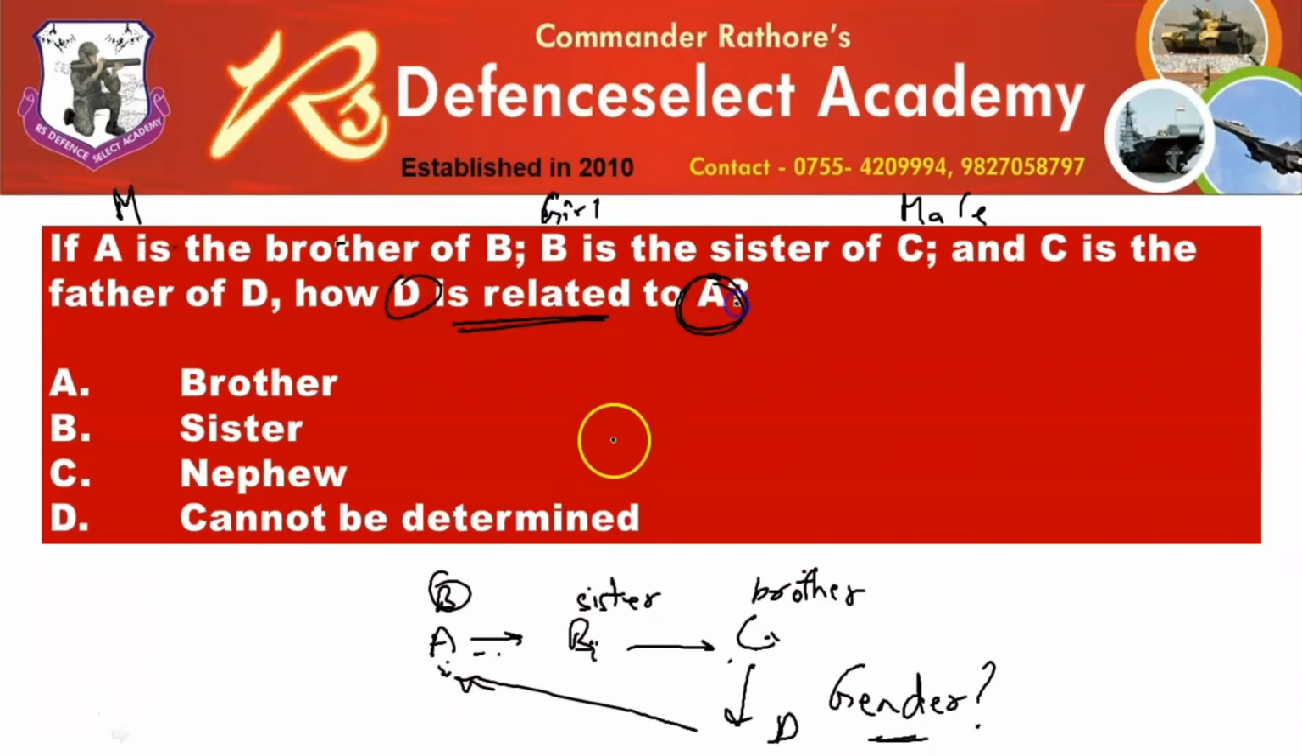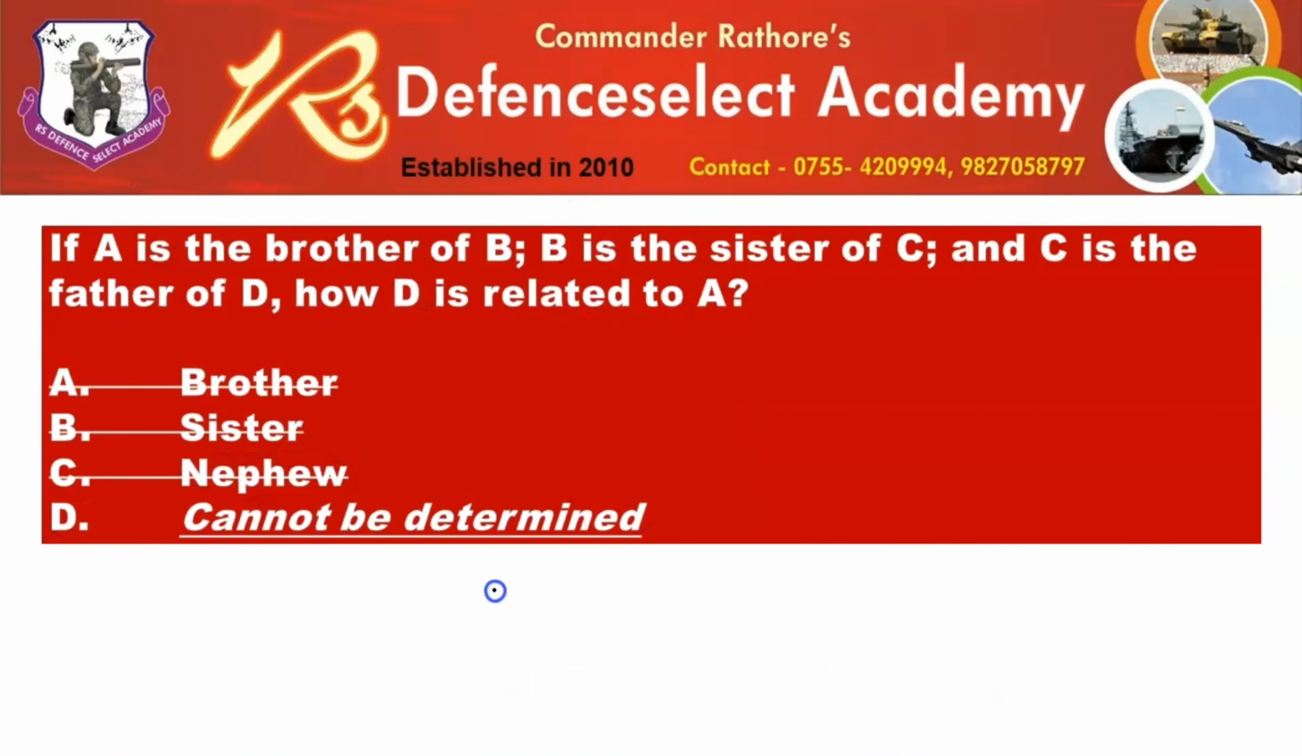All right, A we know. A is male. It's mentioned over here. So it's asked, how is D related to A? D can either be nephew or what could D be? D could be niece. So the answer has to be cannot be determined, because we are not sure whether D is nephew of A or niece of A. Hope this makes sense to all of you.